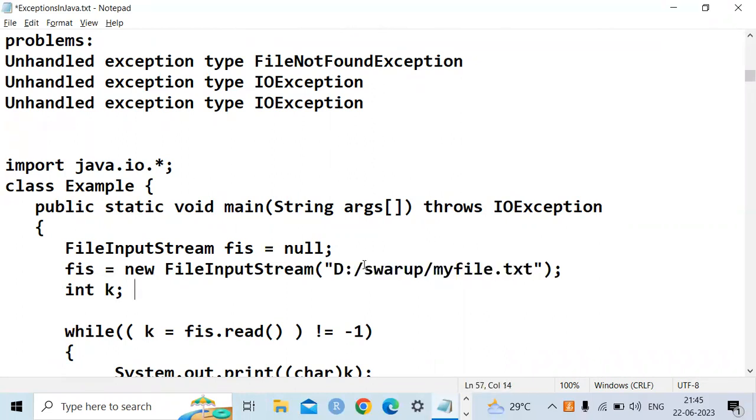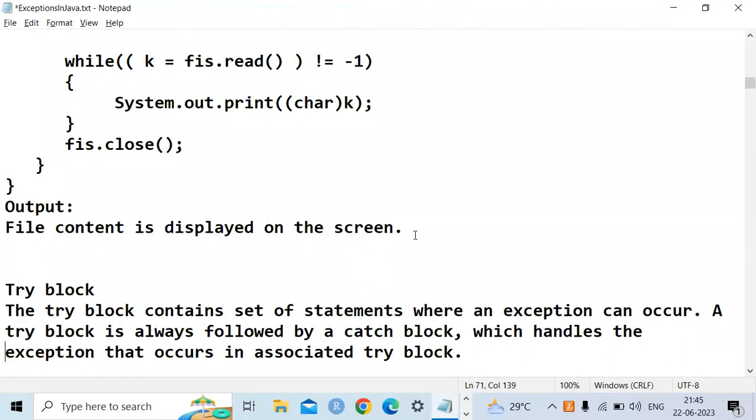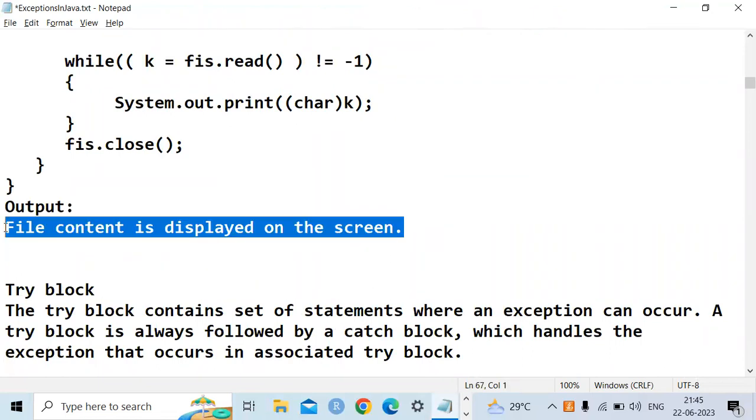So this is the correct way of mentioning the path of the file. Now what is the output here? The file content is displayed on the screen. This is not the literal output; actually, whatever content is in the file will be displayed.